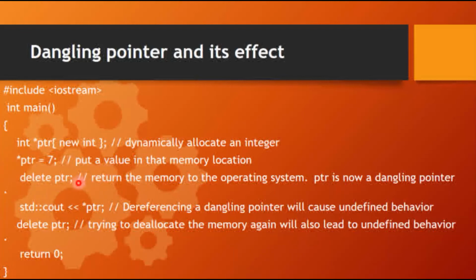So now the memory allocated for that integer has been given back to the operating system. After this deletion, again we are trying to dereference it. This is called a dangling pointer. Here this ptr is not pointing to any memory after the deletion, and dereferencing it will cause undefined behavior. The second case is deleting the already deleted pointer again. This type of statement also leads to undefined behavior.